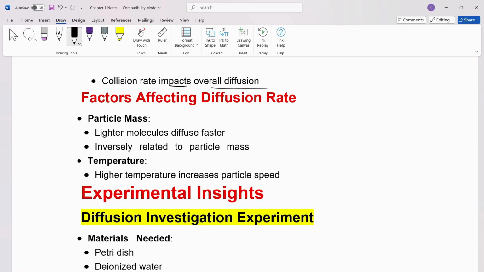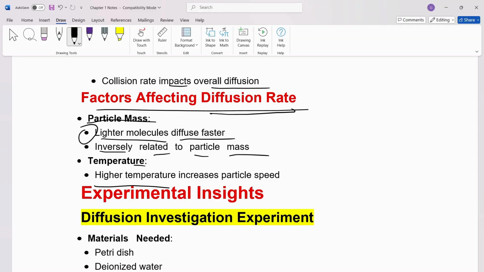Factors that affect the diffusion rate: particle mass affects the diffusion rate. So lighter molecules diffuse faster, inversely related to particle mass. Temperature: higher temperature increases particle speed.